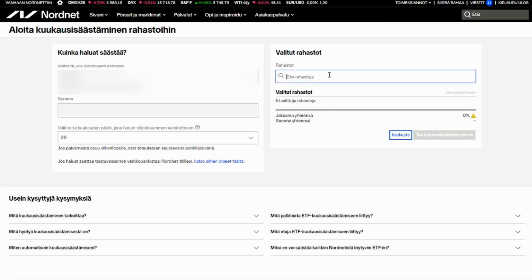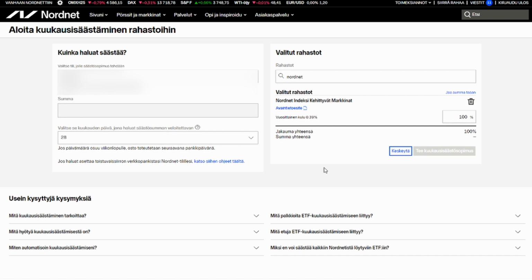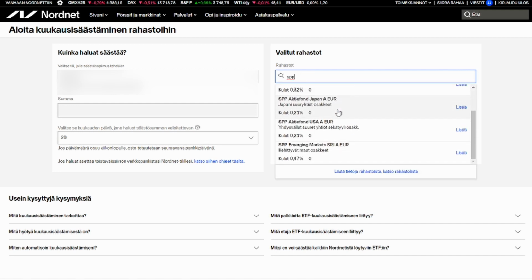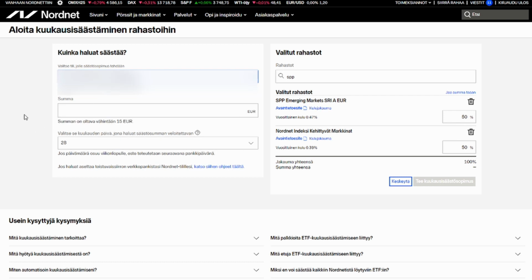This is why you have to remember at least some of what the fund is called. Here you have to write in, for example, Nordnet, if that's the one you choose, since it has lower fees. Take that one, or maybe you want to take both, that's possible as well. Then you can do it like this: SPP there, emerging markets. And here you take your sum, this is going to be blurred out. That's the holdings account where you are taking it from.